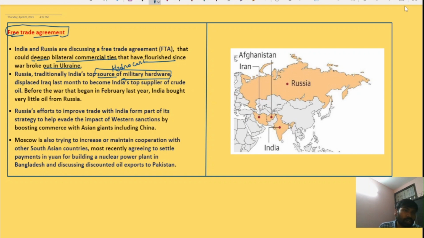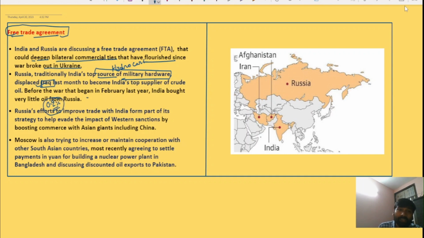And Russia recently displaced Iraq. Earlier Iraq was the top supplier of oil to India, but now Russia has displaced it as the top supplier of crude oil. Before the war that began in February last year, India bought very little oil, just 0.2% of India's total oil imports were sourced from Russia.